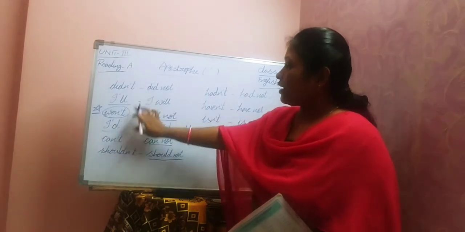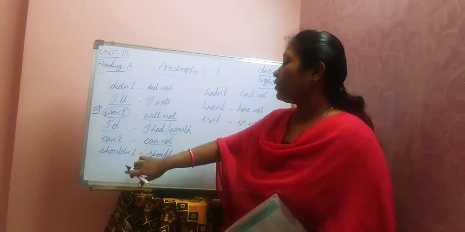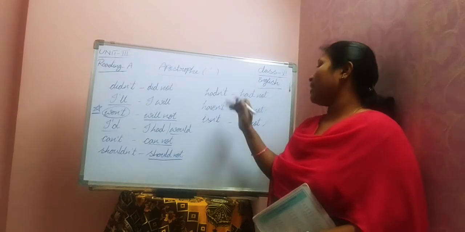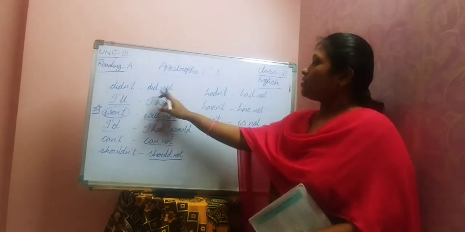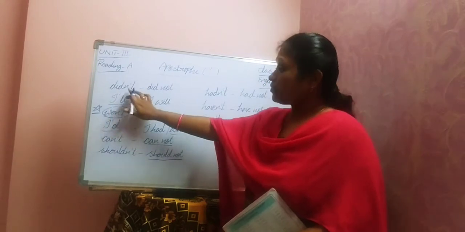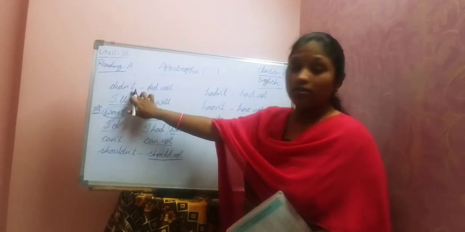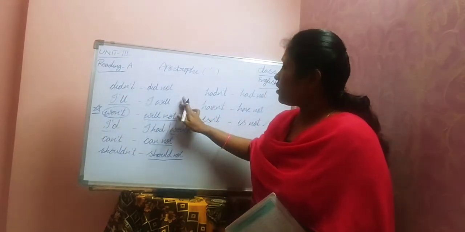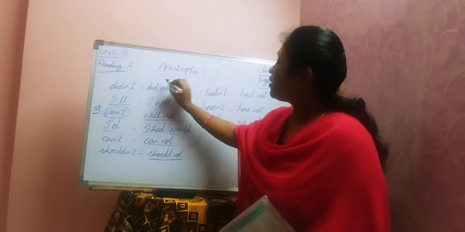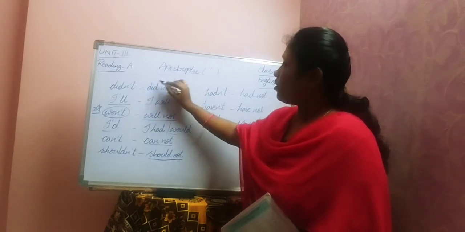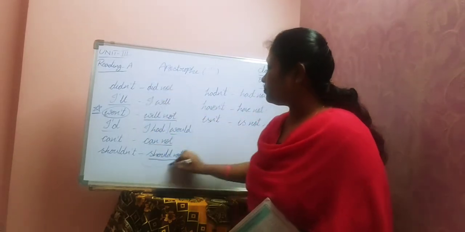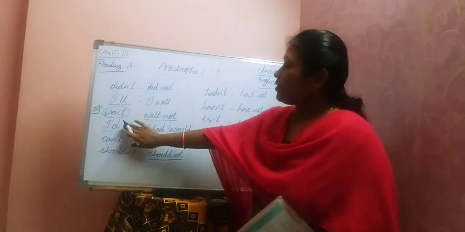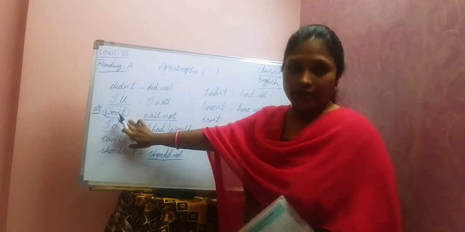So didn't, I'll, won't, I'd, can't, shouldn't, hadn't, haven't, isn't, all these are called contracted forms or short forms, and this particular column comes under expanded form.